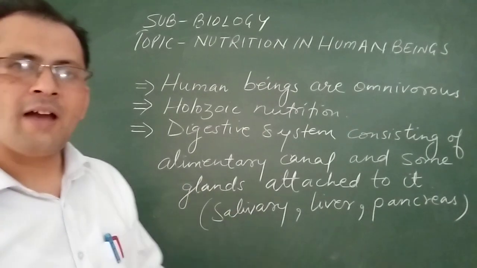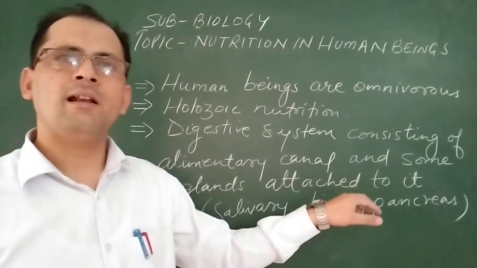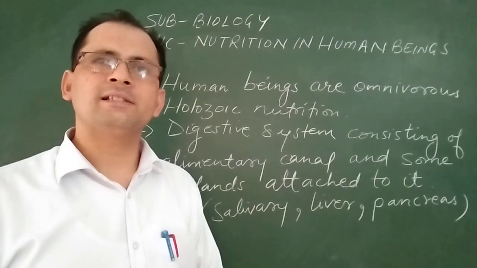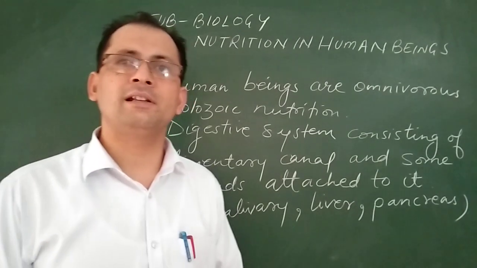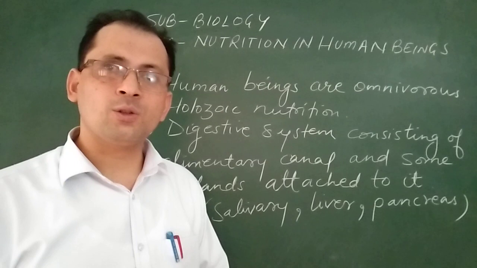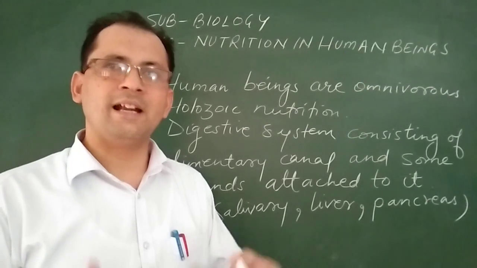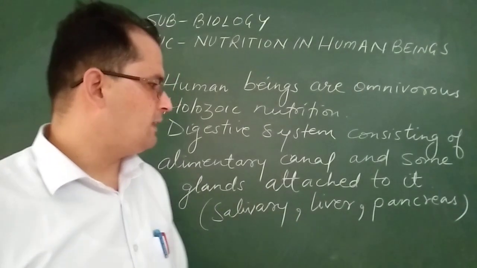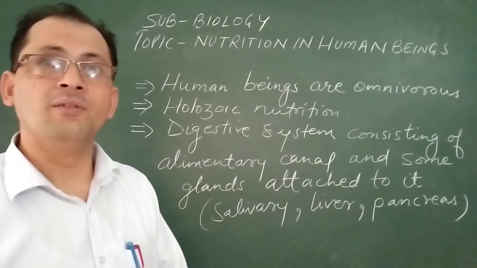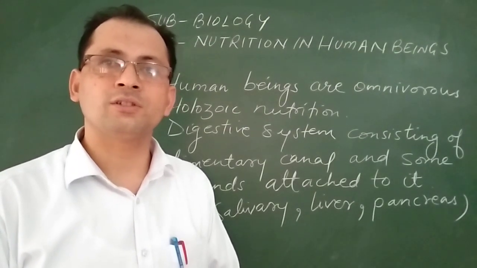Then beta, we have a well developed digestive system, which consists of the alimentary canal as well as some glands attached to the alimentary canal. This alimentary canal is about 8 to 9 meters in length. Because it is coiled at some parts, it is not easy for us to see that it is so long. Some glands are attached to this alimentary canal, like the liver, pancreas and salivary glands. These all have a major role in the process of digestion.